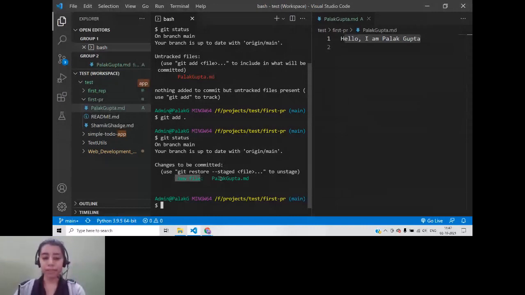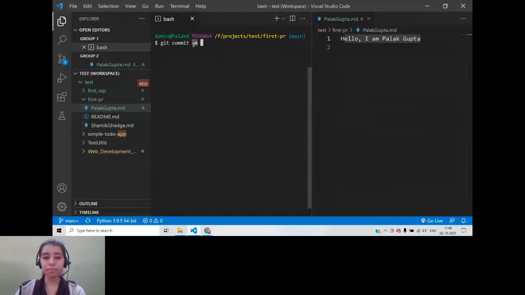So in git commit, there is one flag that is -m. Now, what does this stand for? This stands for message. Now, why is a message important? You have changed the code, but do the people who are working on this know why you have changed the code? They don't. So you have to include a relevant commit message so that the people know exactly why the code has been changed.